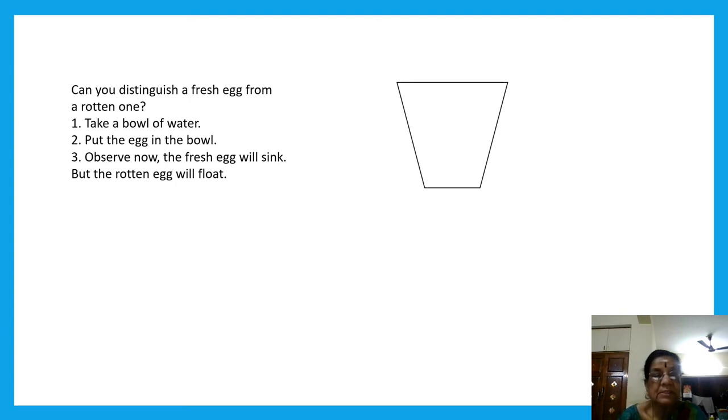The next one is egg. There is an activity in our book for this egg. First, eggs are laid by female birds of many different species to produce their young ones, like hen, duck, turkey and ostrich.